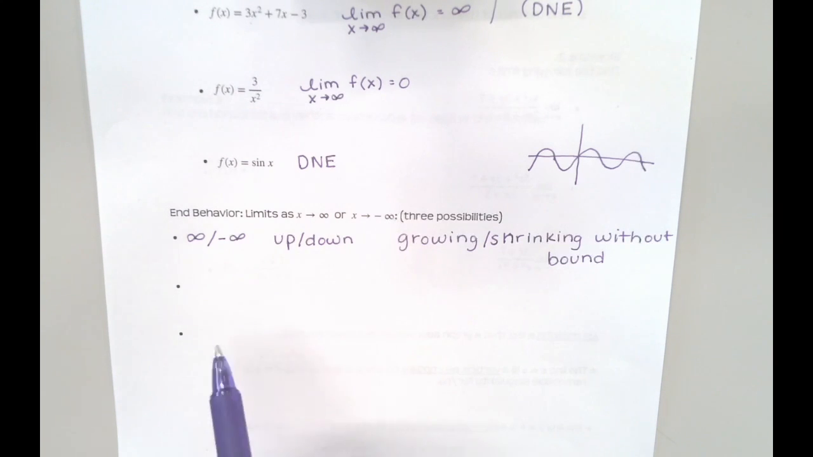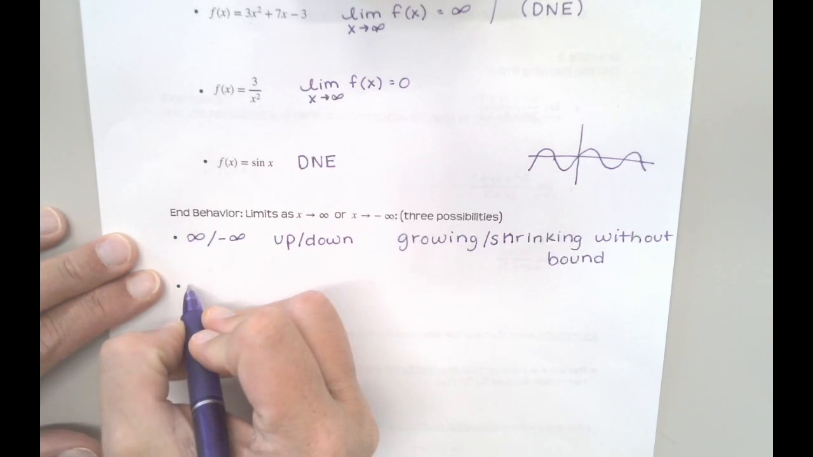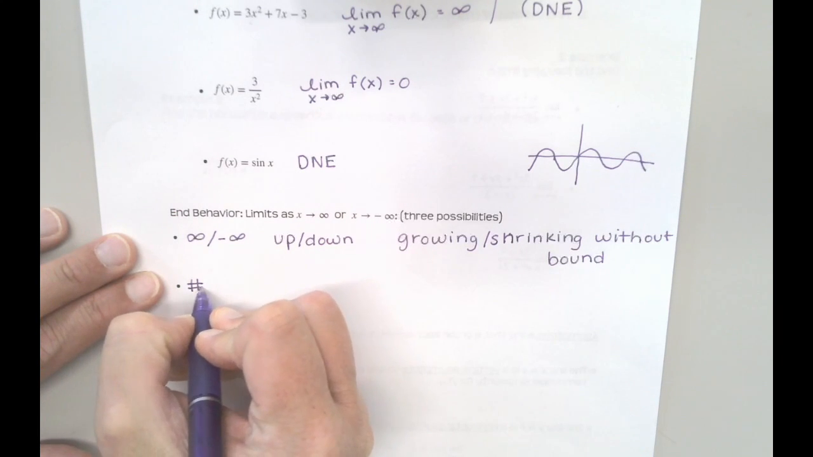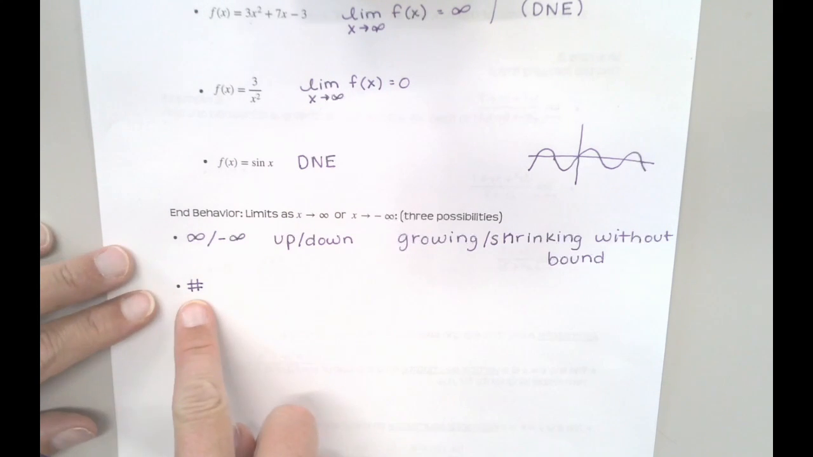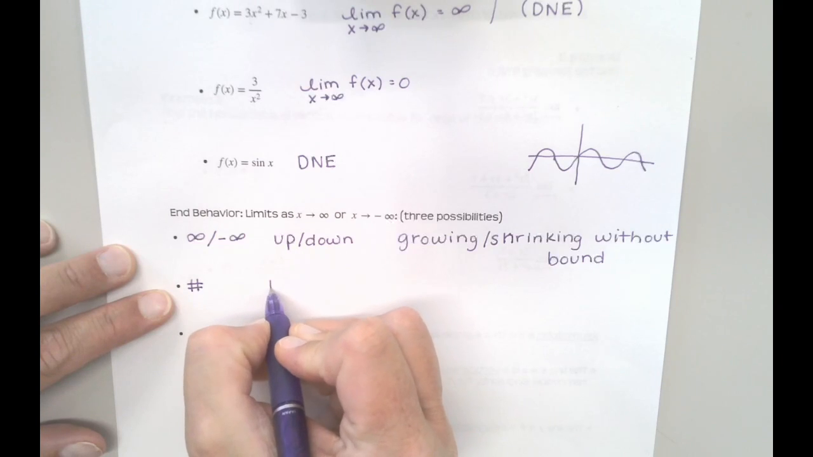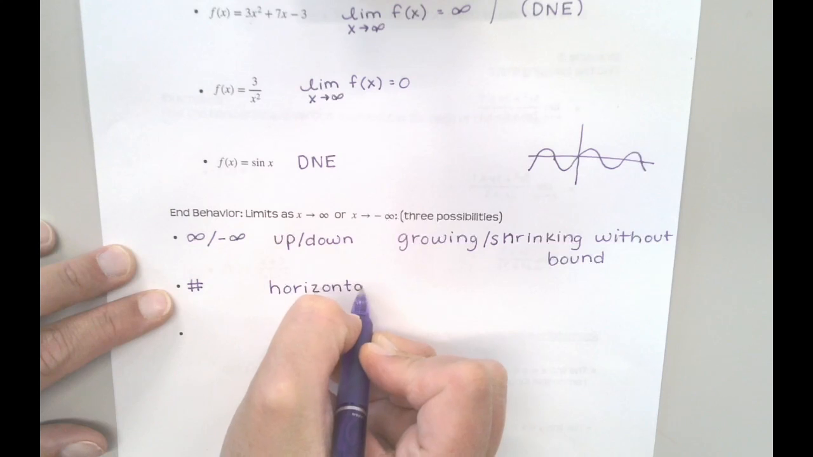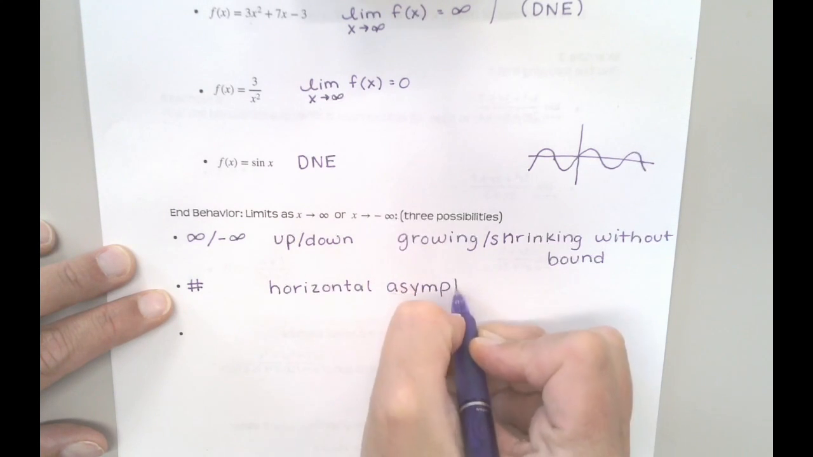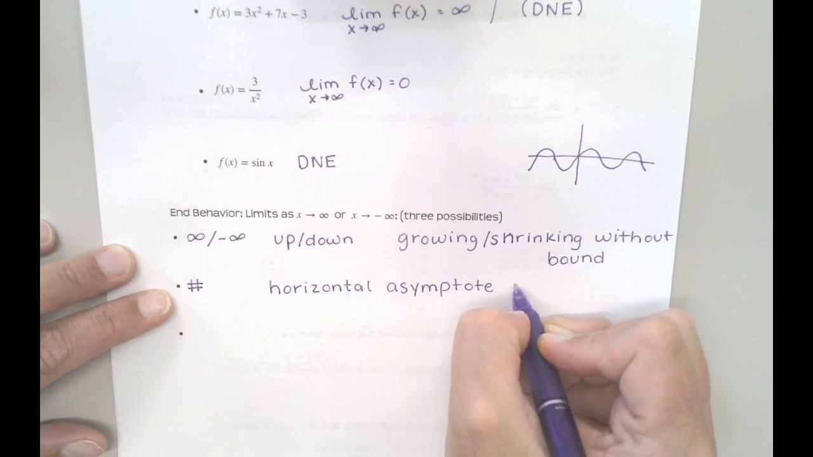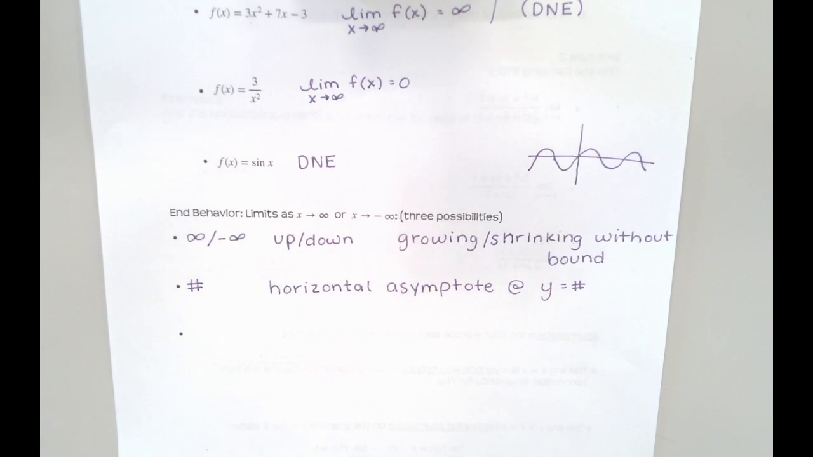Okay. So my second possibility is that there's a number involved, right? When I take that limit, I come out to an actual number. 0 is a very common one, but you can get numbers other than 0. And what this indicates when you get a numerical value is that you really have a horizontal asymptote here. And that horizontal asymptote would be at y equals whatever that number happens to be. Okay? Because that's what gives you a horizontal line, is y equals a number.